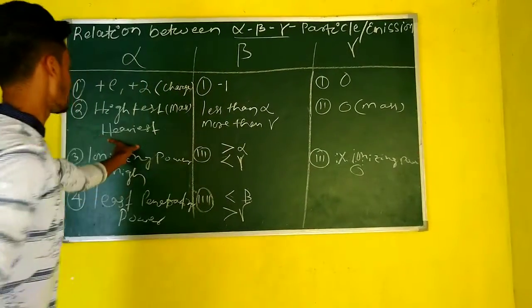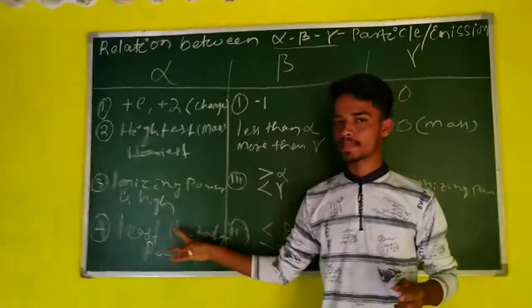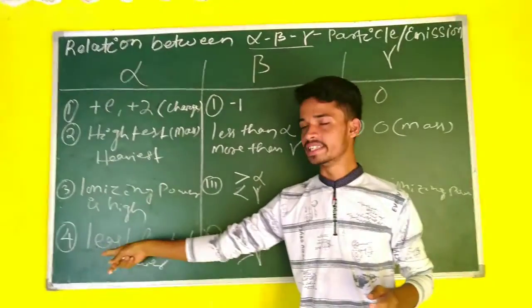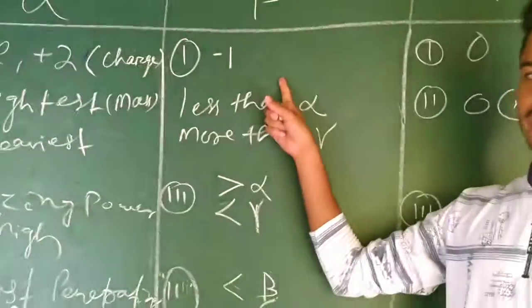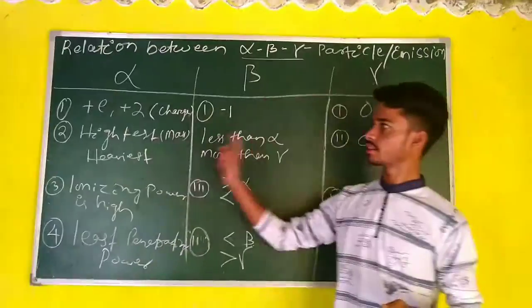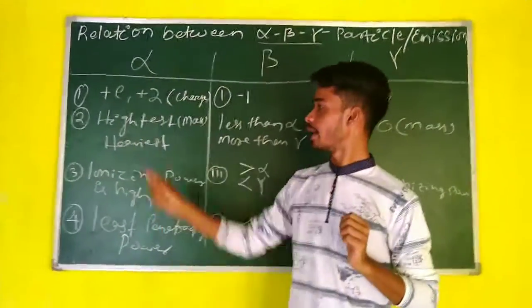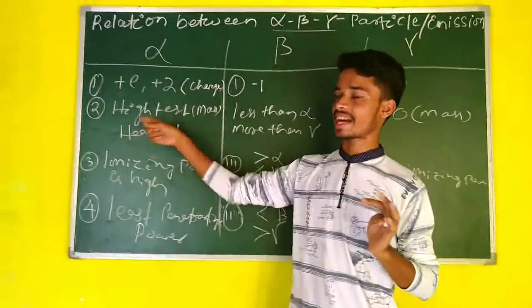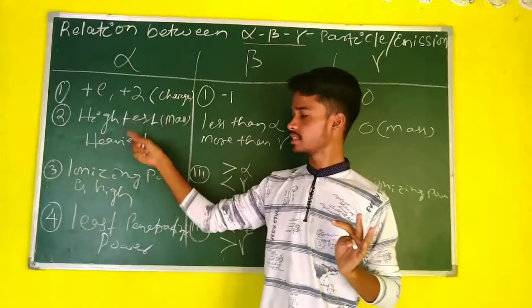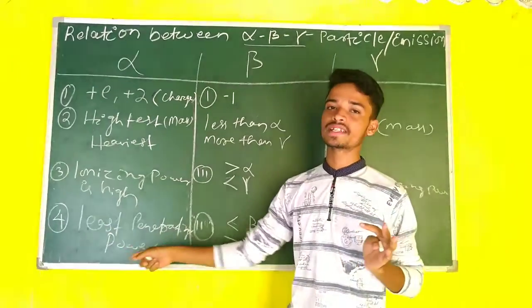Alpha particle is the heaviest. Alpha particle's penetrating power, travel capacity, is least, then beta, then gamma, because alpha particle has the highest mass and highest charge, so it has the least penetrating power.